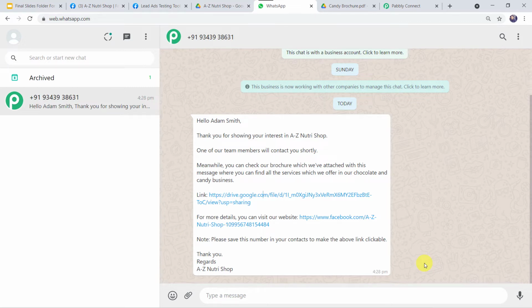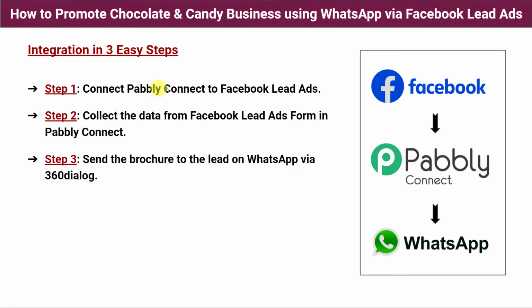So let me tell you, I have done this in just 3 simple steps and anyone can do this very easily. So I'm going to show you the steps now. Step 1. Connect Pabbly Connect to Facebook lead ads. So first we have to go to Pabbly Connect and we have to create an integration between Pabbly Connect and Facebook lead ads. Step 2. Collect the data from Facebook lead ads form in Pabbly Connect. So at step 2, Pabbly Connect is going to capture the data from Facebook lead ads form.